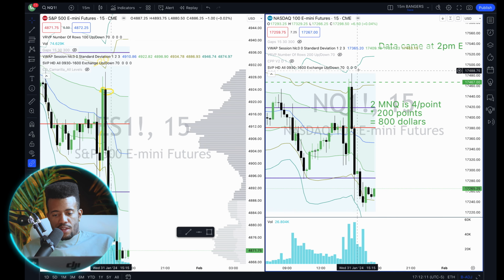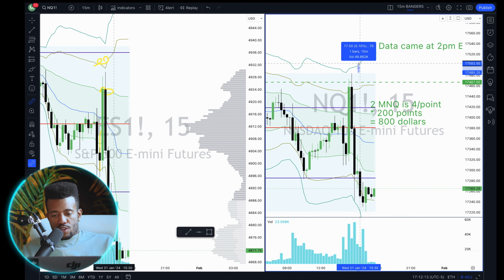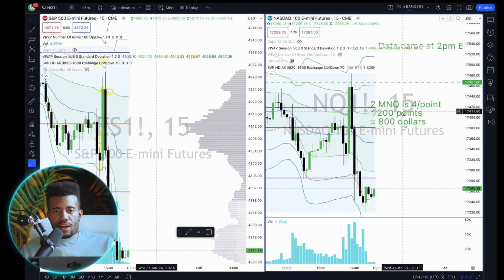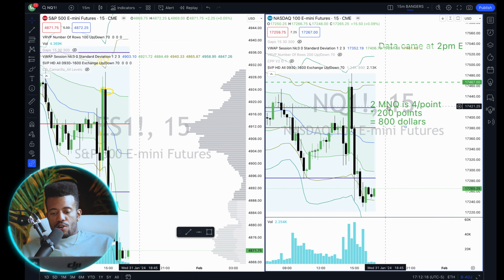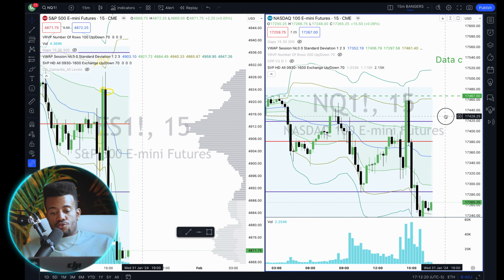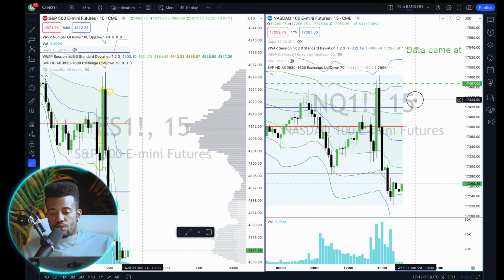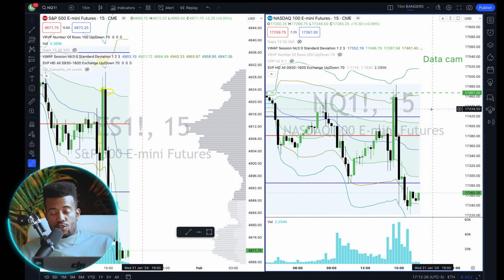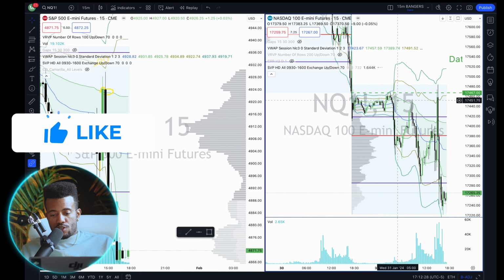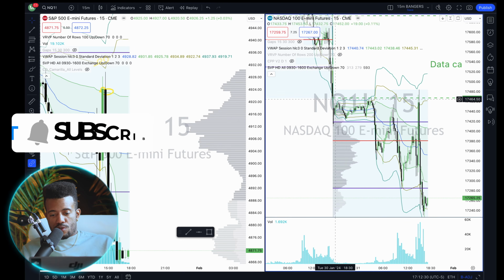points even, right? Not even that much, right? It wicks through, you go short, you risk like 10, 20 points. You're risking like 80 points for 800, right? So the RR on that is about 10. It's a really, really good trade with a very small amount of risk. Even if you were trading a little bit bigger than that, maybe 5 NQ or 1 NQ, you still have a good trade setup because you have all of this previous support.